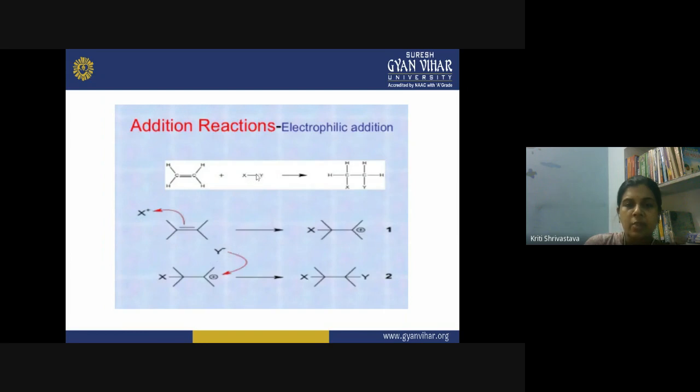This XY is what? You have X plus and Y minus involved here. So this X plus is actually involved in the electrophilic attack, and Y minus does what? It satisfies the positive charge on the carbocation and gets attached on another carbon atom number 2. So finally, from step 1 and step 2, you get the addition product after the electrophilic addition reaction.